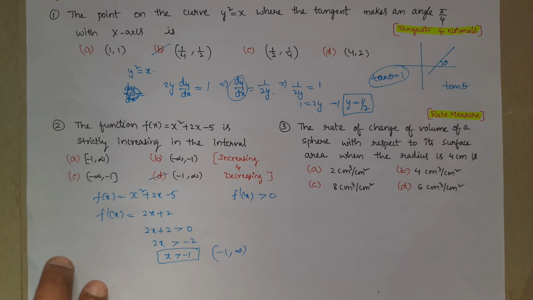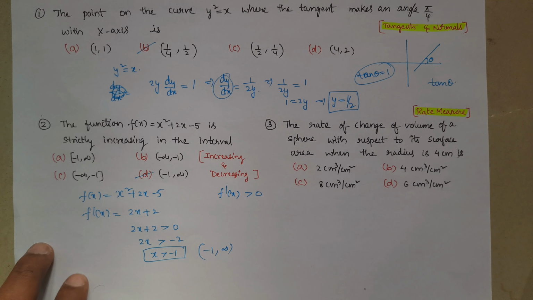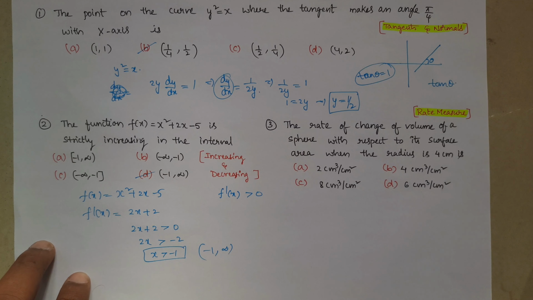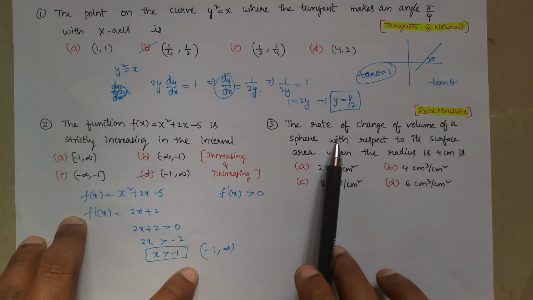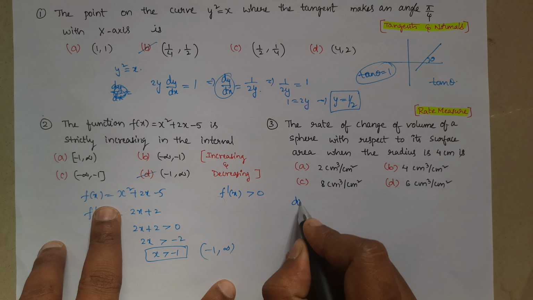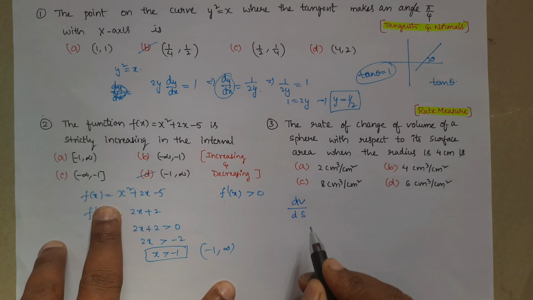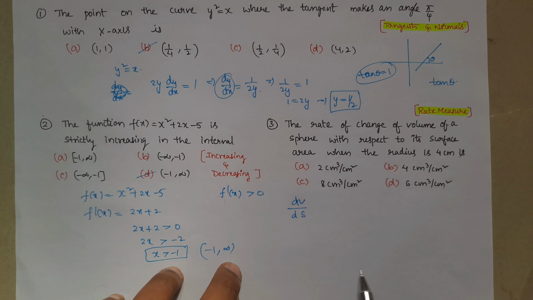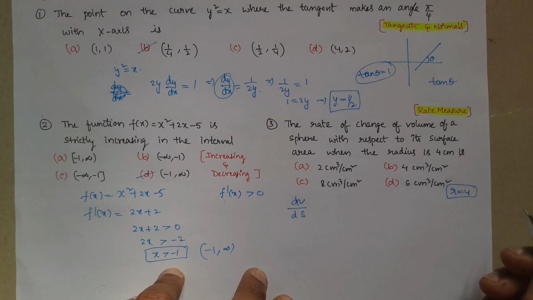So simple question, right? Next, the last question from this 2017, which will end this session. But please watch that part 2 video also, which I will send and mention in the description below. The question is from rate measure. The rate of change of volume of a sphere with respect to surface area. So that means we have to find dV by dS when the radius is 4. That means r is equal to 4 is given.